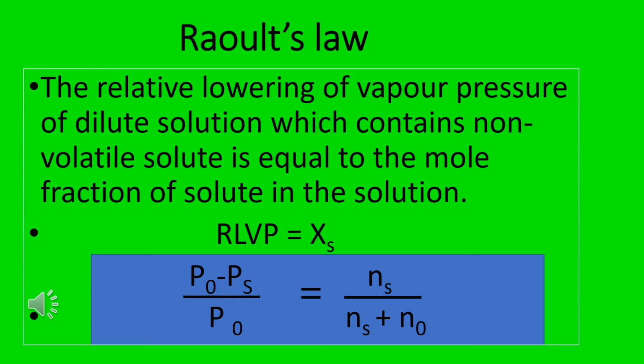Here RLVP means relative lowering of vapor pressure, and Xs means mole fraction of the solute. So mathematically, Raoult's law can be expressed as P0 minus PS by P0 equals Ns by Ns plus N0. This is the mathematical expression of Raoult's law.